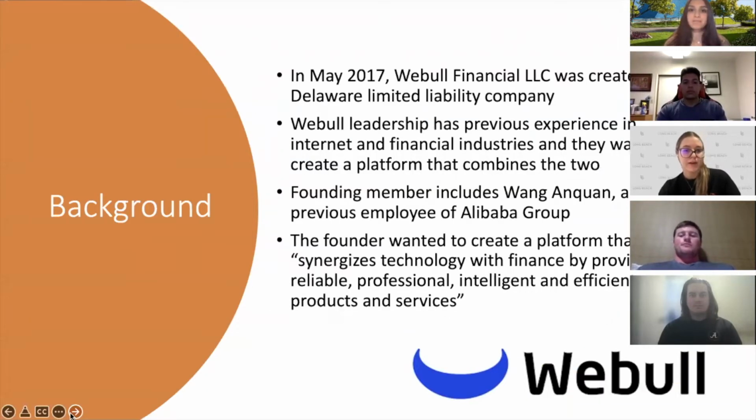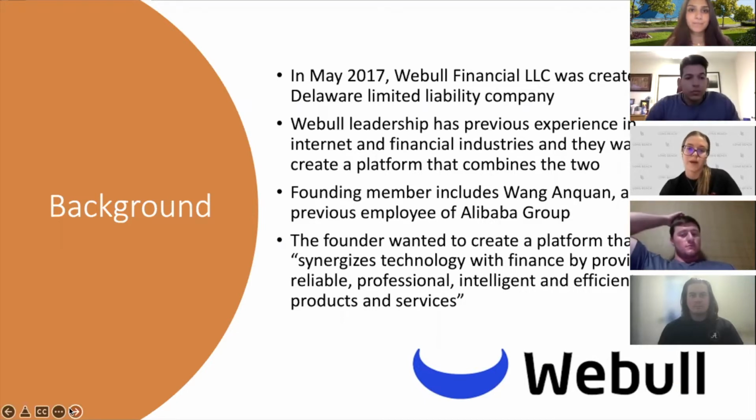So a little bit about the background. In May 2017, Webull Financial LLC was created as a Delaware limited liability company. Kind of a little background on leadership. The leadership has had previous experience in internet and financial industries, as they wanted to create a platform that combines the two. The founding member includes Wang Anaquan, a previous employee of Alibaba Group, and he wanted to create a platform that synergizes technology with finance by providing reliable, professional, intelligent, and efficient products and services.